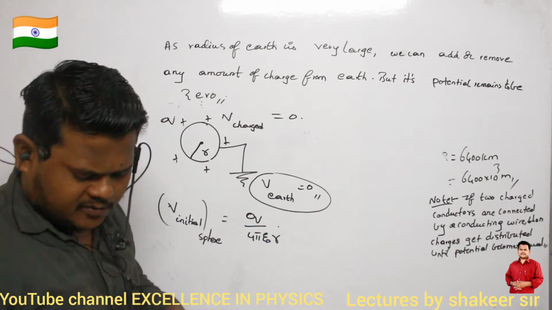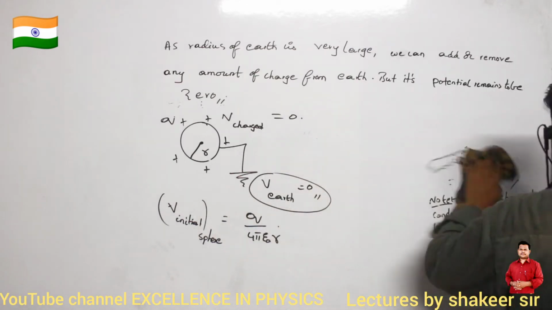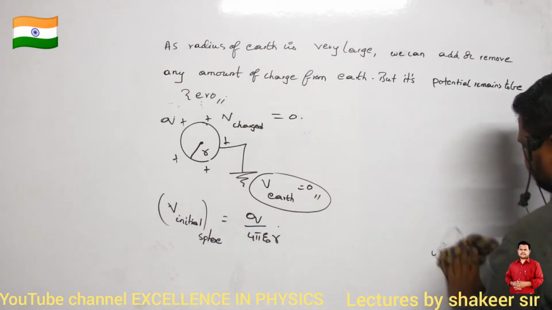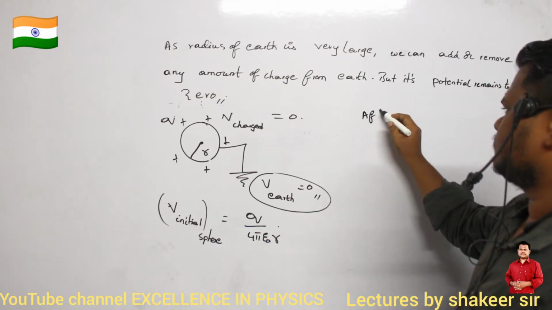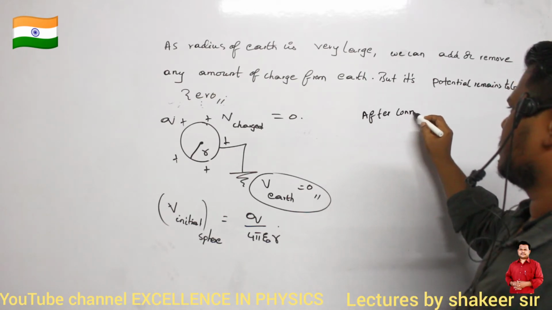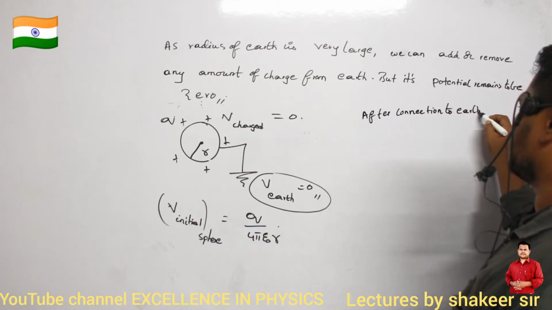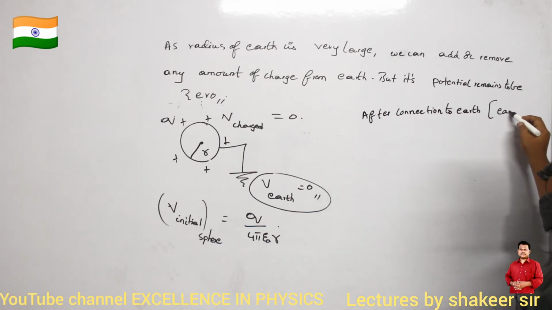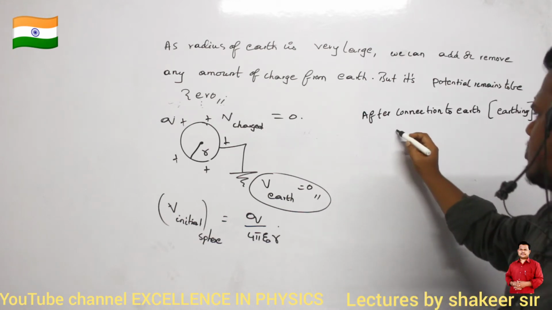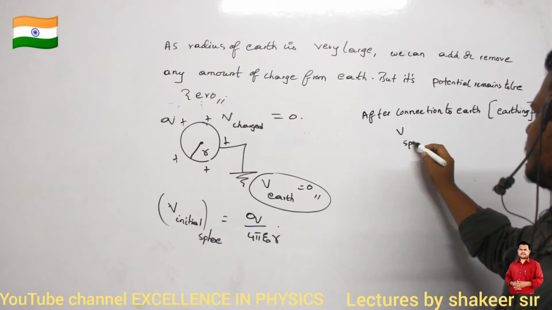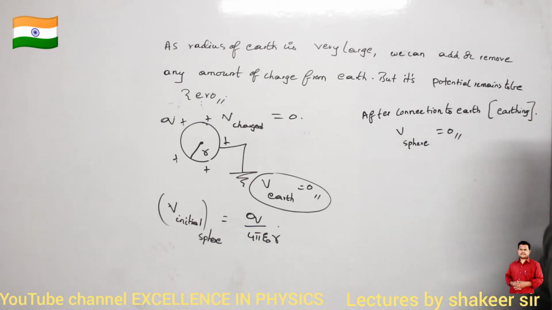So after connection to Earth, or you can just call it earthing, the potential of the sphere should become zero.